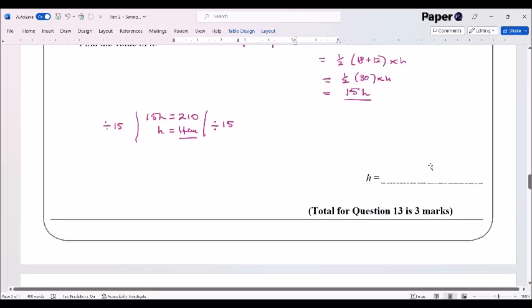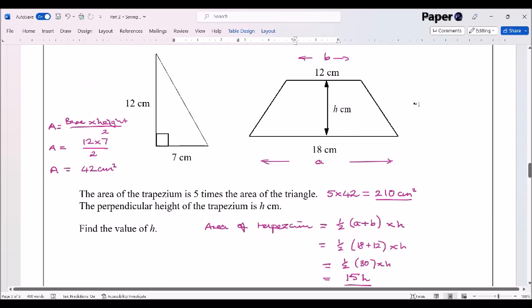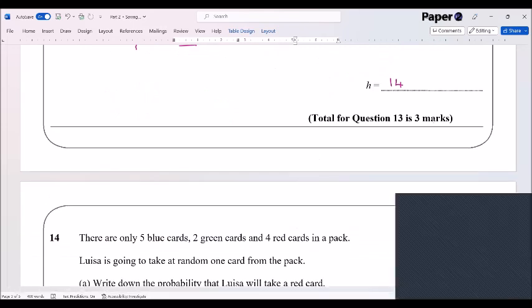Let's have a look on the answer line, and it's 14. Notice at this point it just says the value of H, so the centimeters are already here. But there will be somewhere in one of the papers a mark for putting the units. So I'm just going to put in the units and put in centimeters there.